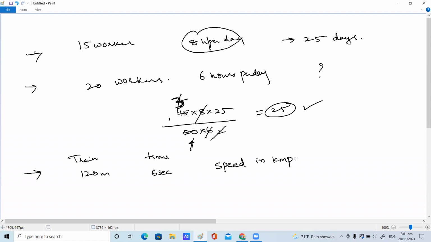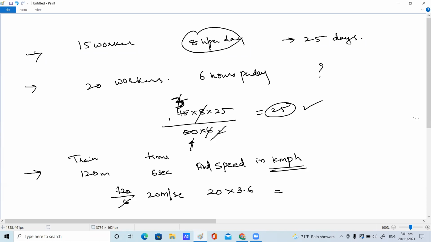You're supposed to find the speed of the train in kilometer per hour. Ma'am, 20 kmph. Yes, you are telling about 120 by 6, 20 meters per second you are getting. I want kilometer per hour. Kilometer per hour means you should multiply with 3.6, Nana.